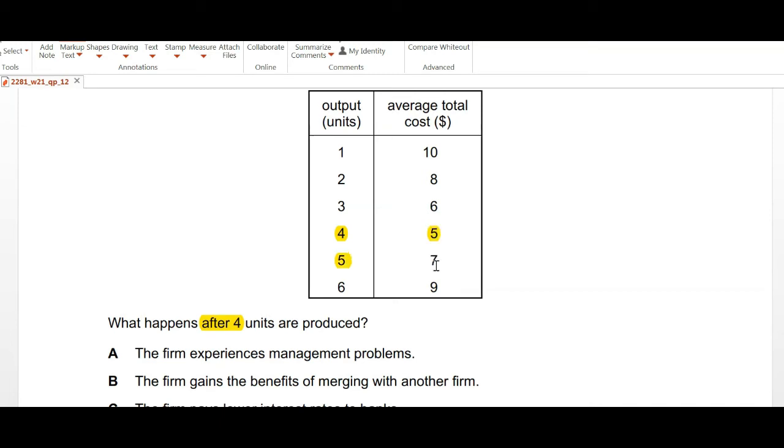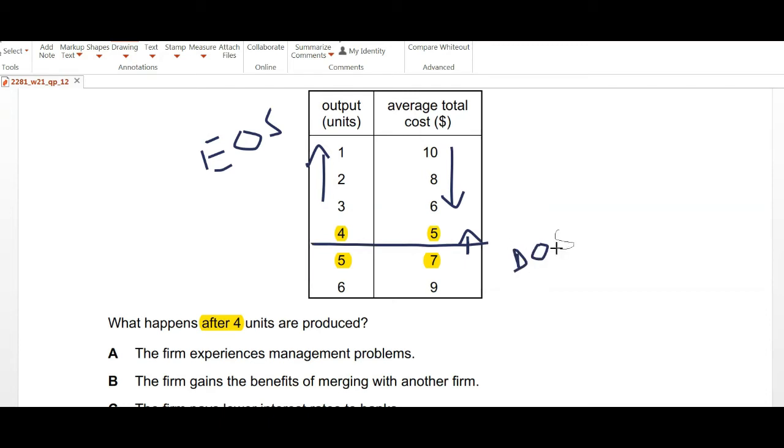When the output is 5, the average total cost has now increased to 7. Previously, average total cost was decreasing as output increased, so the firm was experiencing economies of scale. But after output 4, they are starting to experience diseconomies of scale.